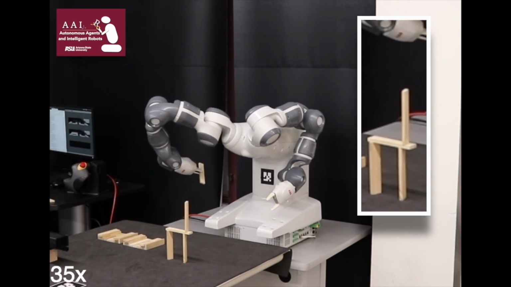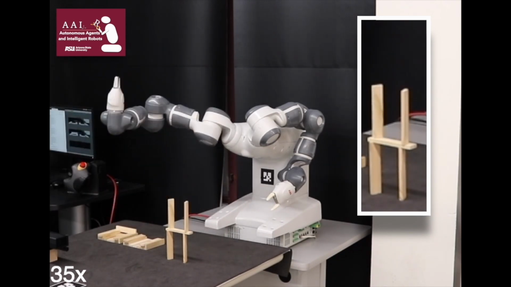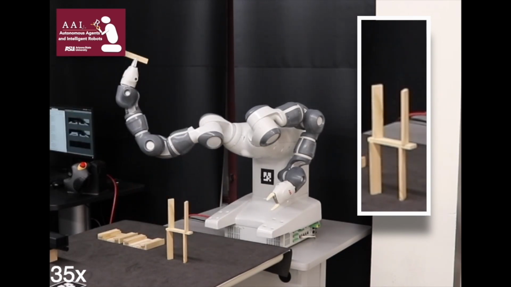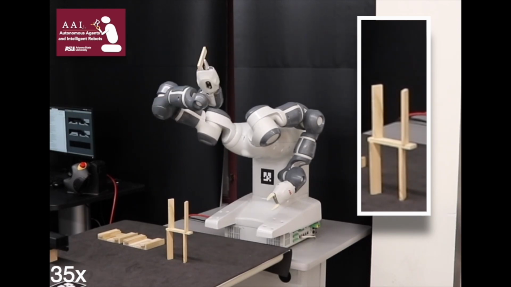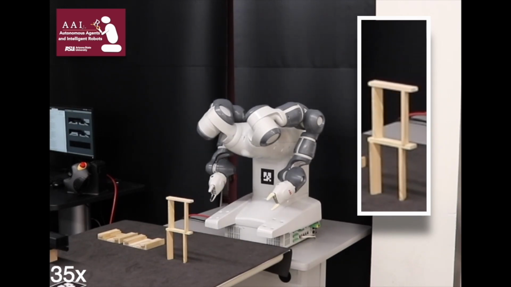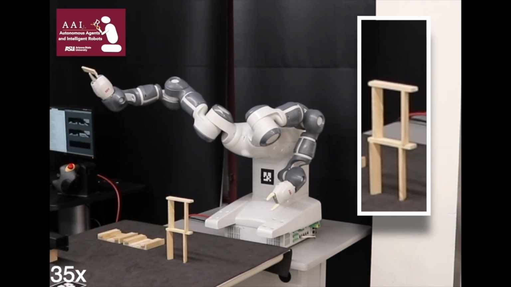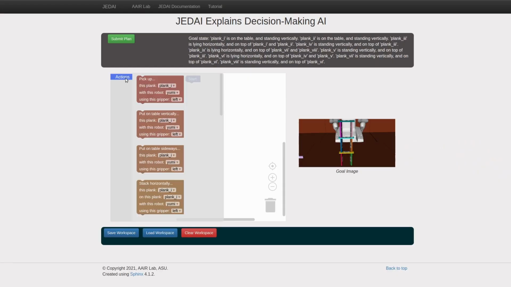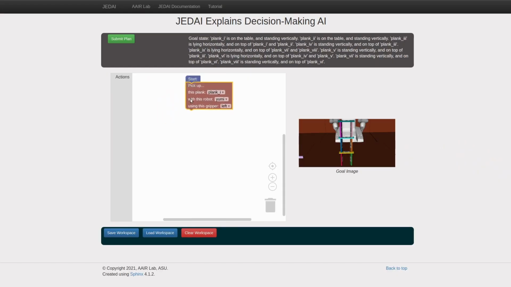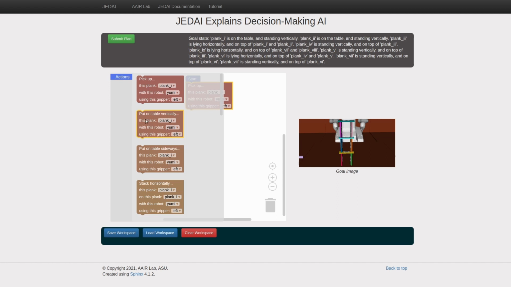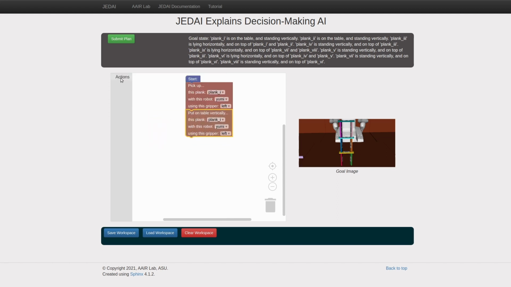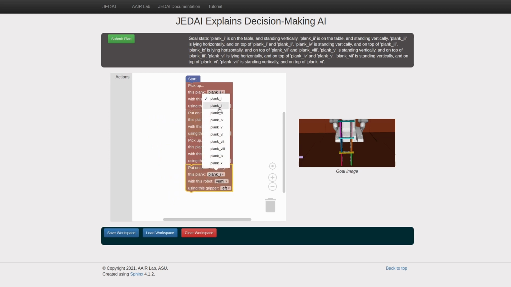To mitigate this, JEDI is being developed to facilitate outreach efforts in helping people understand how to give AI systems new tasks, debug those systems when things go wrong, and understand the capabilities of those systems. JEDI addresses the difficulties in AI outreach and education for the case of AI systems that can use symbolic planning to take actions in an environment. It does this by providing a user-friendly interface with human-friendly language that requires no expertise in order to interact with and learn more about such AI systems.